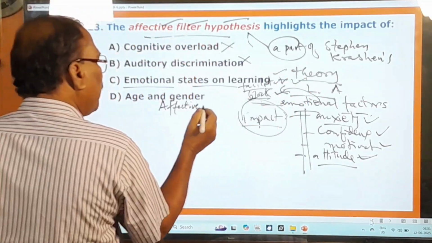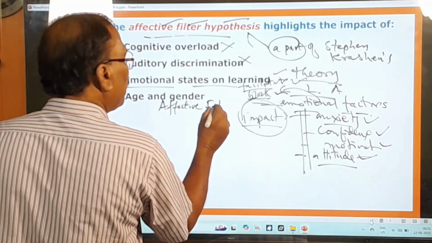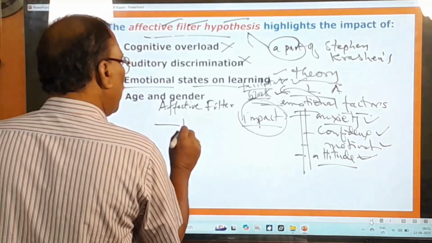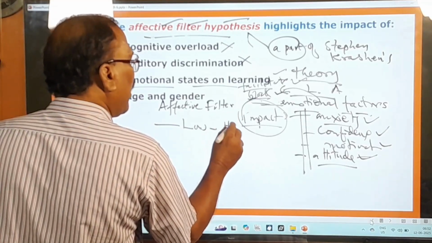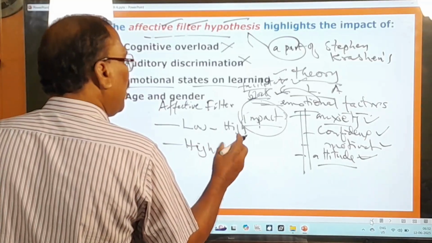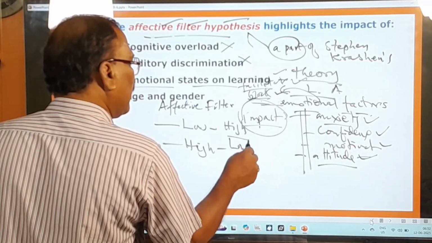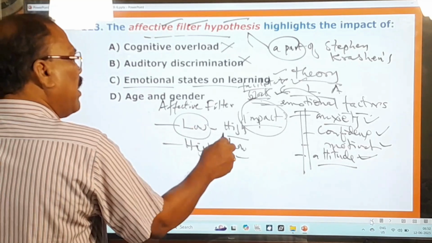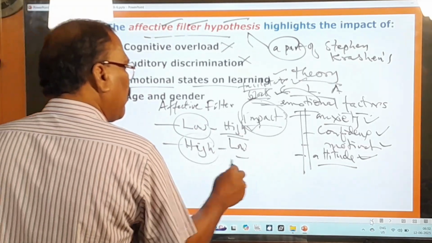Therefore this affective filter, if it is low, the learning will be high. If it is high, what is that? The learning will be low. Affective filter తక్కుంటే ఎక్కువ నేర్చుకోవచ్చును, ఎక్కువ ఉంటే తక్కువ నేర్చుకోవచ్చును.